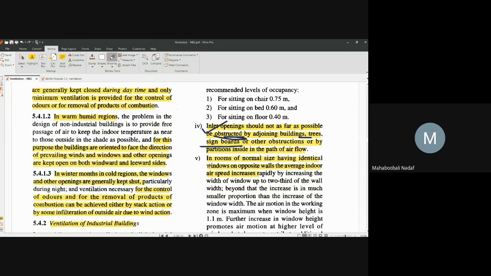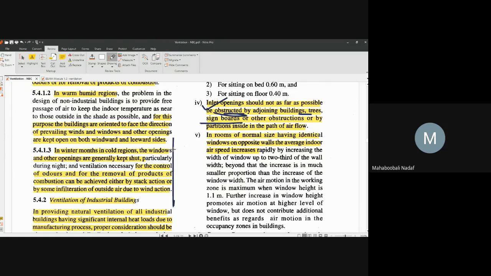Second thing, very important. If you place the windows in opposite directions in a room, you get maximum wind speed. Maximum wind speed is achieved when you fix the windows in opposite directions. That is one very important point.